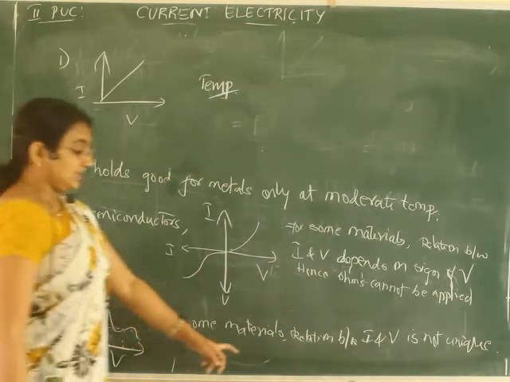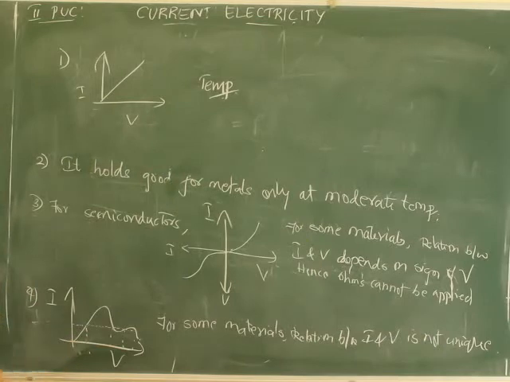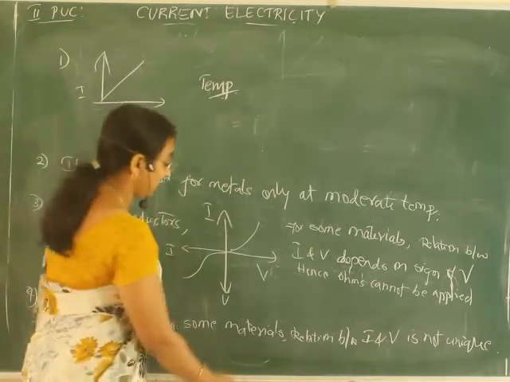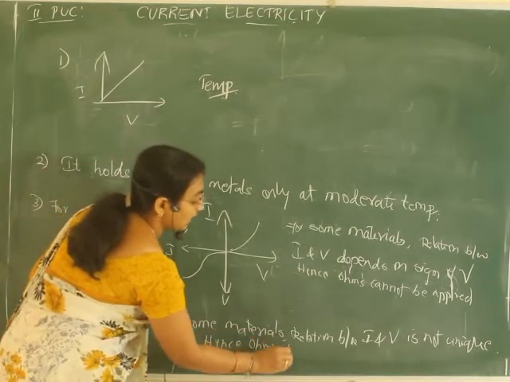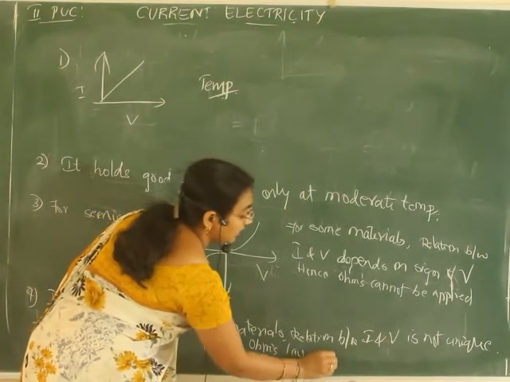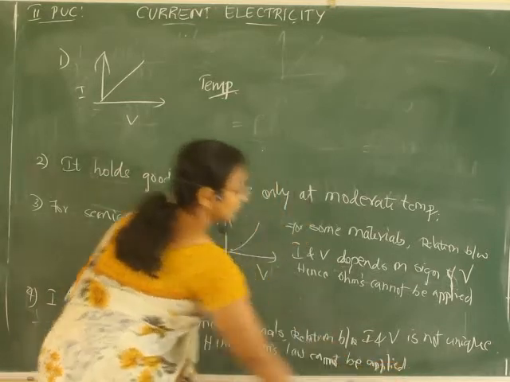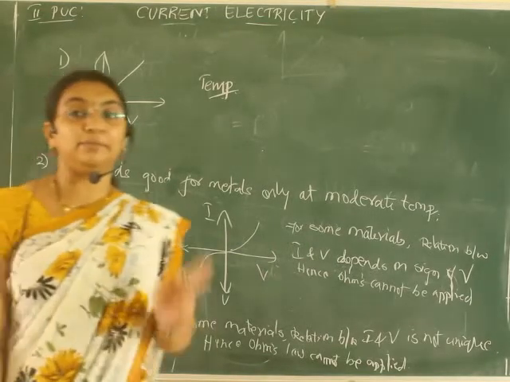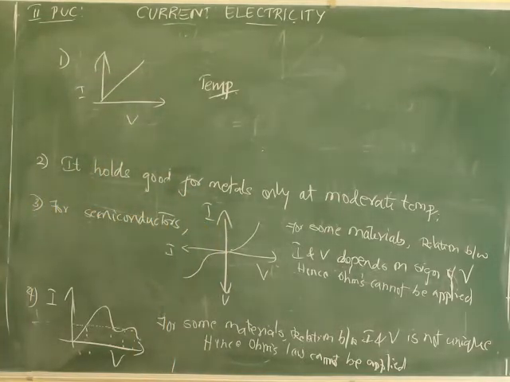For some materials, the relation between I and V is not unique. After writing this, draw this diagram. Then, hence, Ohm's law cannot be applied. Here also you have to write the same sentence: hence, Ohm's law cannot be applied. Okay? So these are some of the limitations of Ohm's law. Very important for 2 marks.